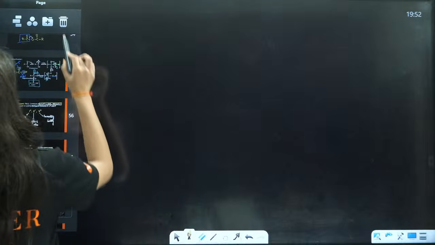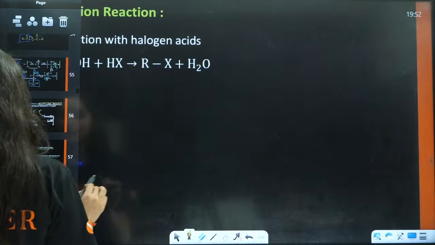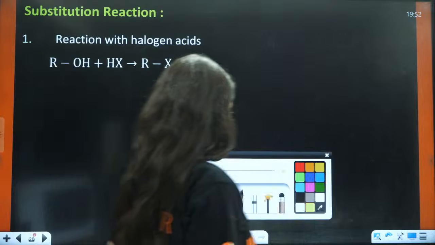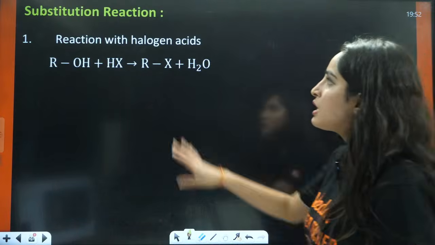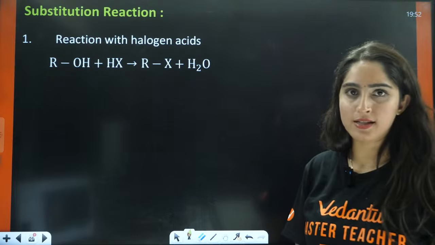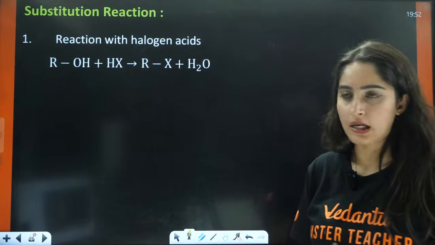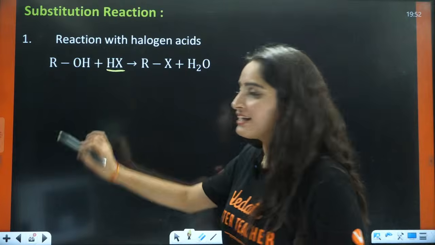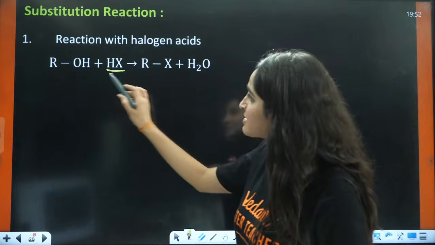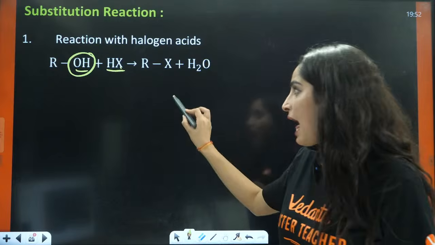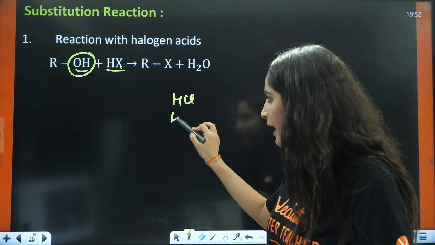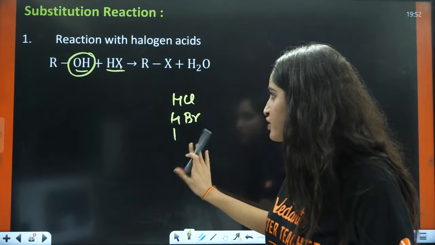Next thing is substitution reaction. So what happens in a substitution reaction? This is a reaction with halogen acid. The first reaction is with halogen acid. If you react this with halogen acid, then this OH will be replaced by this X, right? Halogen acid can be HCl, HBr, HF, HI.